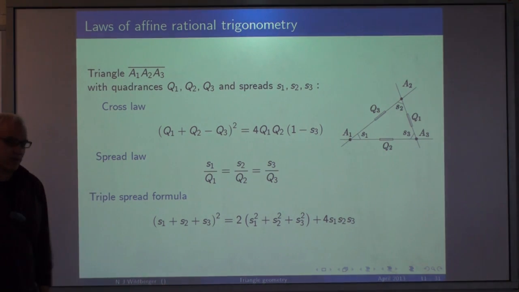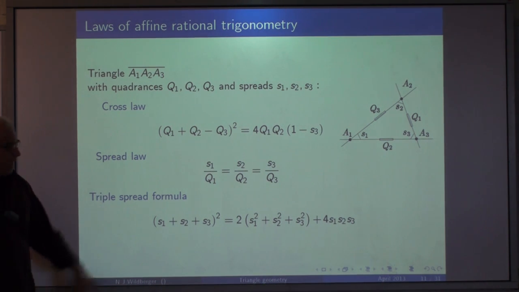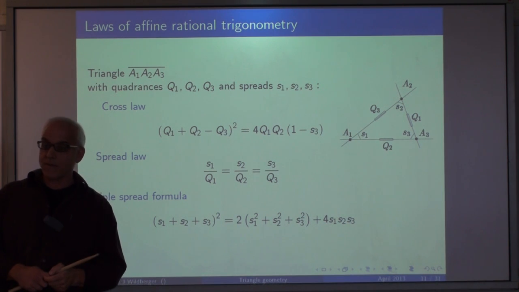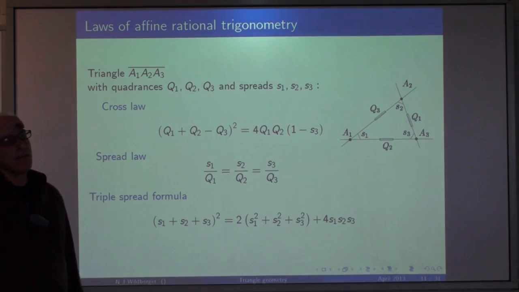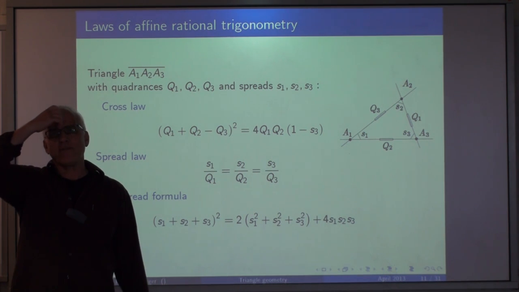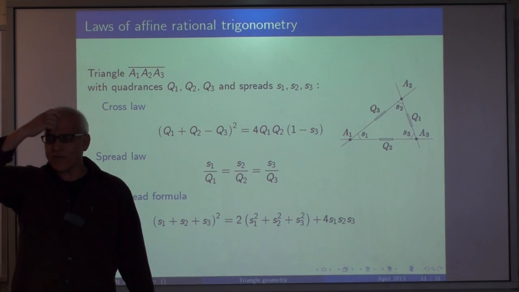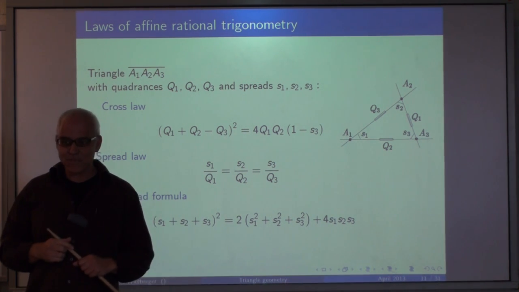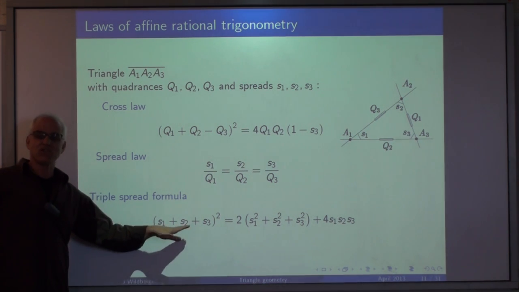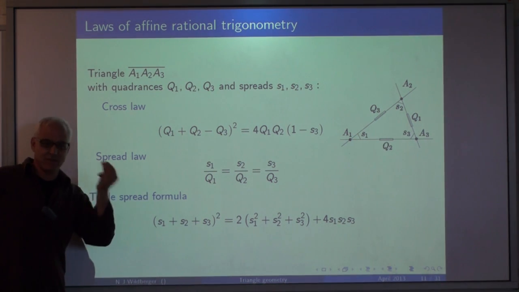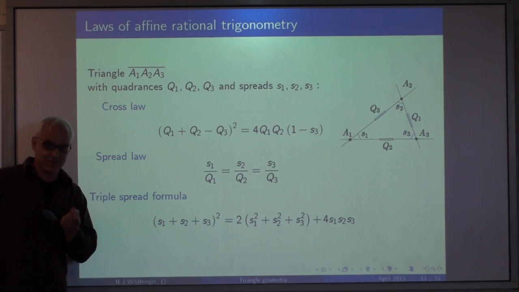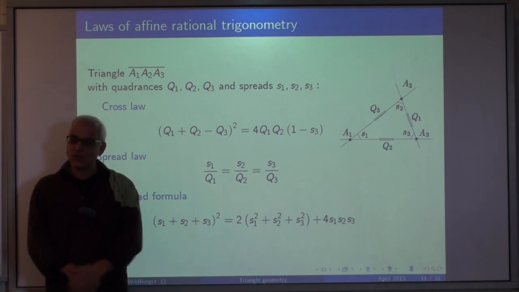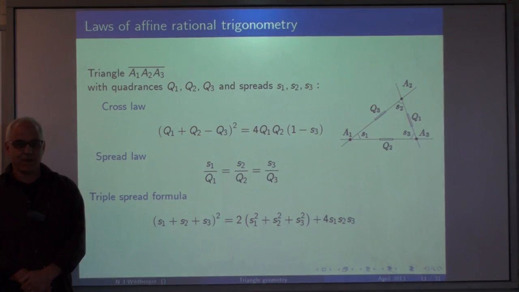This is the analog of the cosine law. This is the analog of the sine law. And this is the analog of the fact that the sum of the three angles of a triangle add up to, let me think, 3.1415926. How does it go after that? But there's some very complicated number that the angles add up to. This is the much simpler algebraic replacement of that transcendental fact. Notice that if we remove this interesting cubic term, we're back to essentially the triple quad formula.